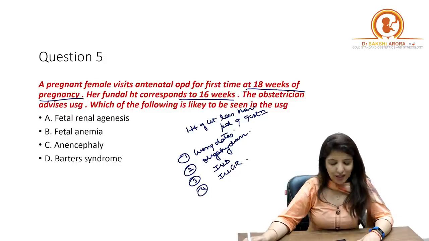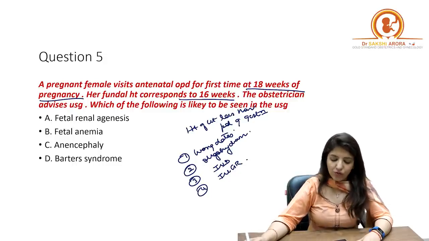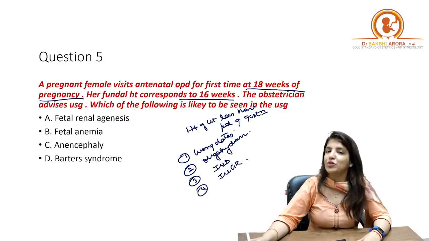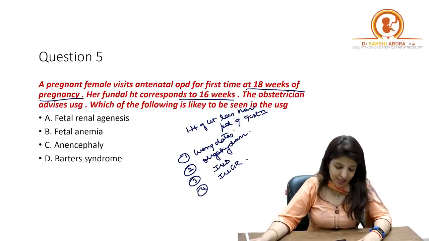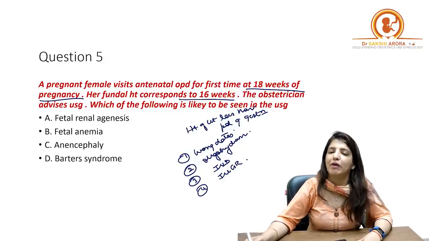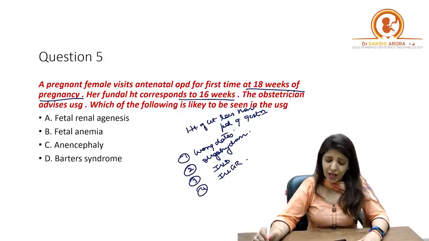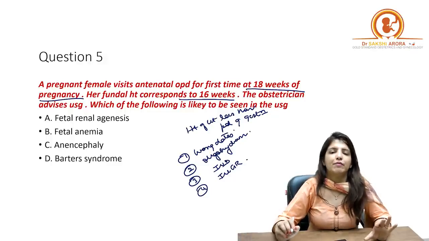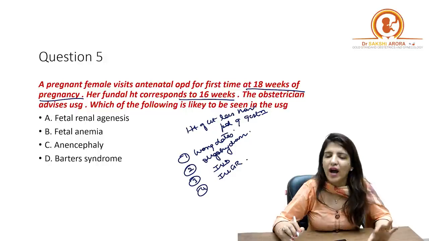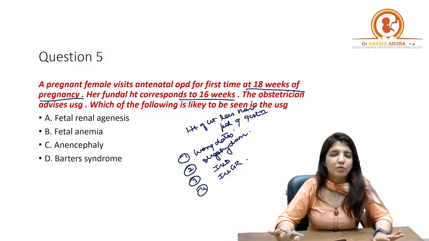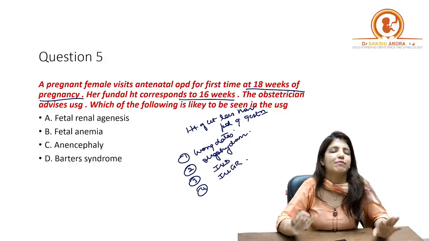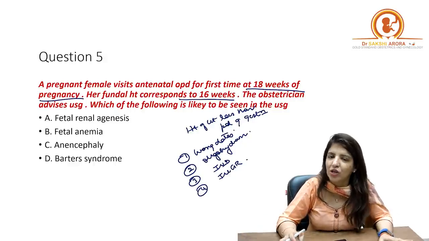So the obstetrician advises ultrasound. Which of the following is likely to be seen on ultrasound? And your options were fetal renal agenesis, option A, fetal anemia, option B, anencephaly, option C, and Barter's syndrome, option D. Right? So now tell me, over here, what are you suspecting? Over here, I am suspecting that there is oligohydramnios. They haven't mentioned IUD or IUGR in the options, so I am not suspecting them.